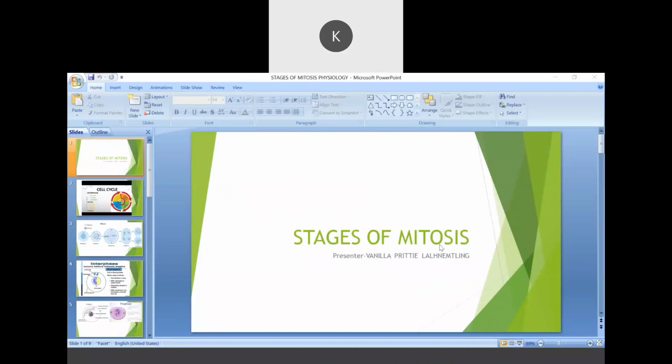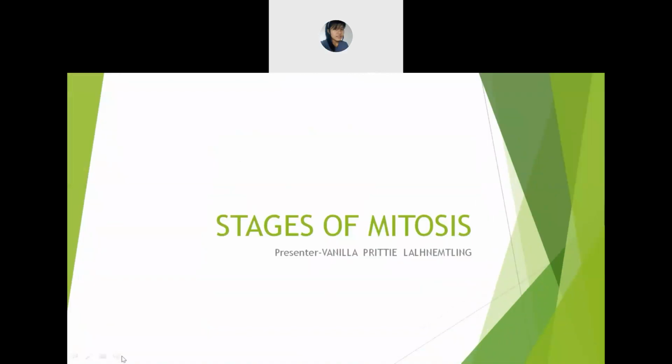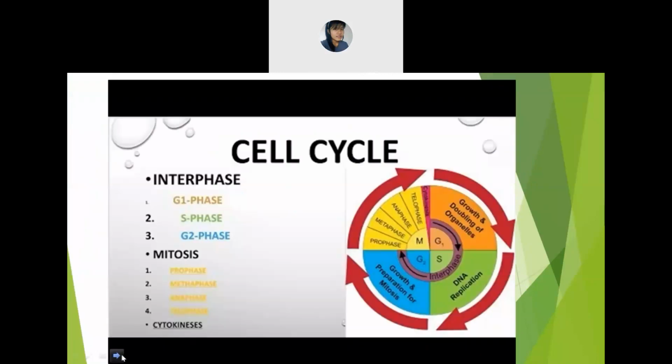Okay, can you see the stages of mitosis? Okay, so now let us discuss the stages of mitosis. In the stages of mitosis, what happens? The cell divides into two, from 1 to 2. So again, same thing here. I won't repeat anymore. You just see the diagram because I have already said it just now.